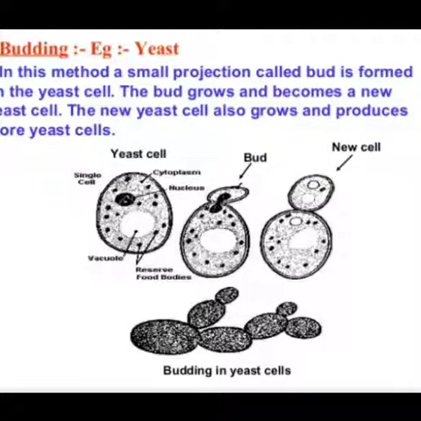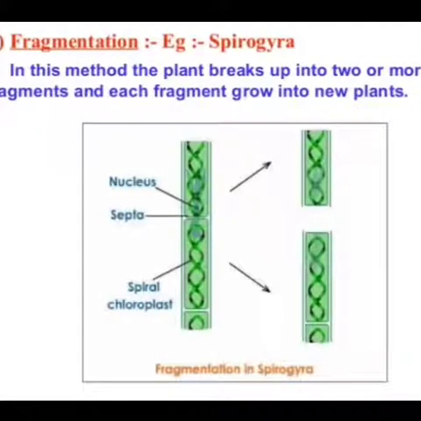Yeast is a kind of fungus. So what happens in yeast? A small bud arises from the parent body. This bud grows into an individual new plant when it detaches from the parent. Or we can say here the new plants are being produced with the help of the bud, as you can see in the diagram.